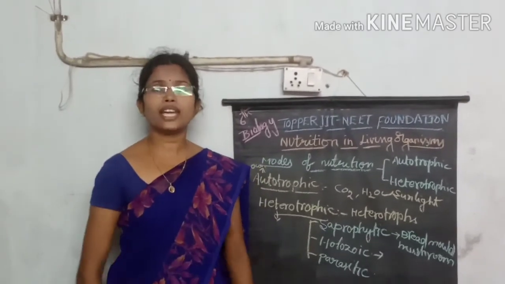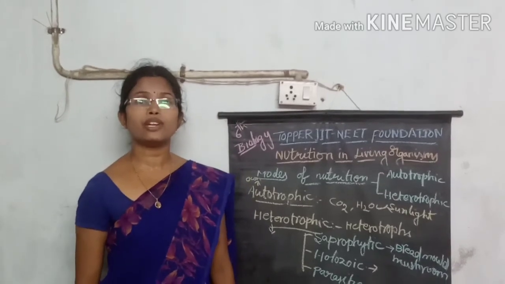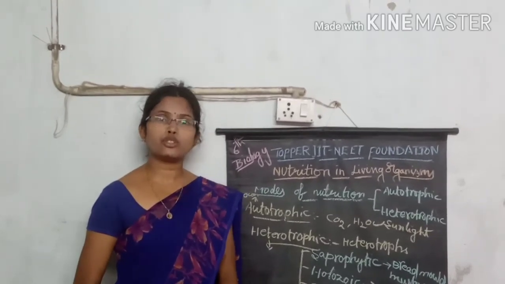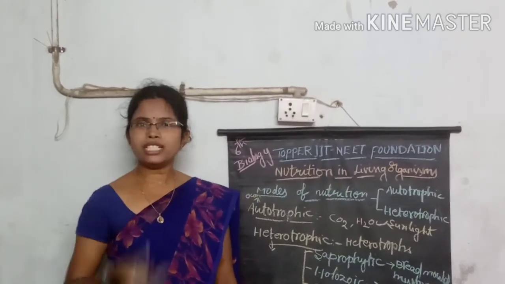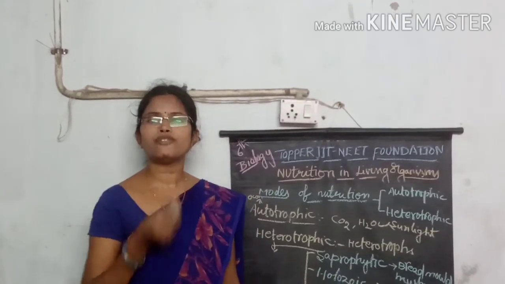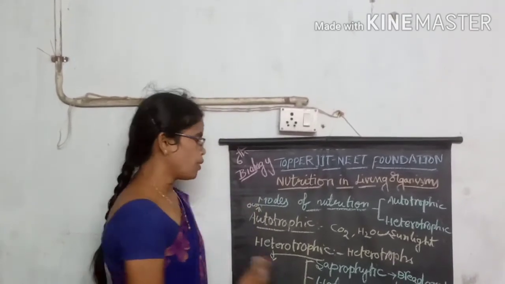If you take animals or human beings, they all consume their food material with the help of their mouth, one organ that helps in taking food material into the body.